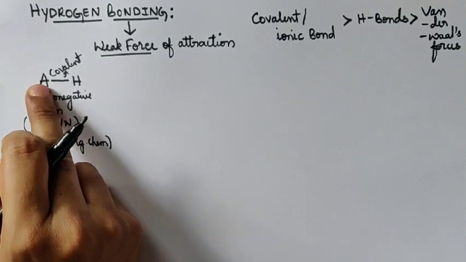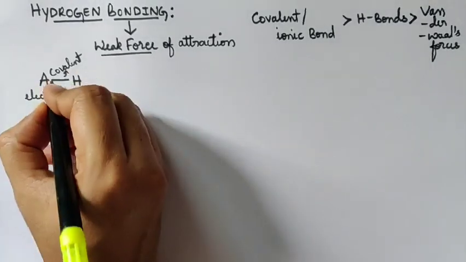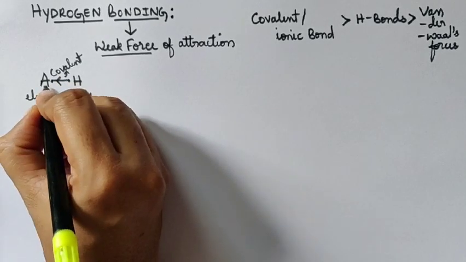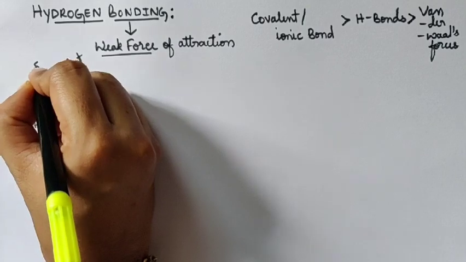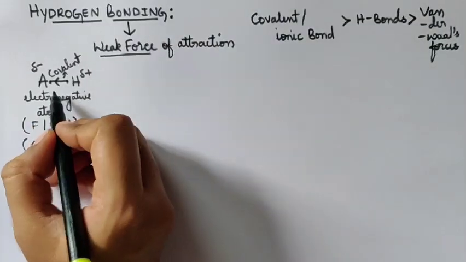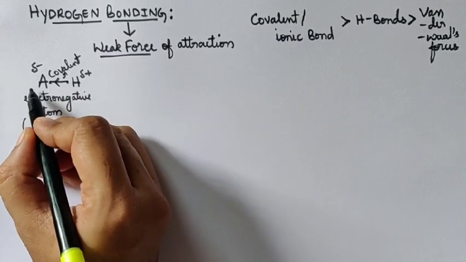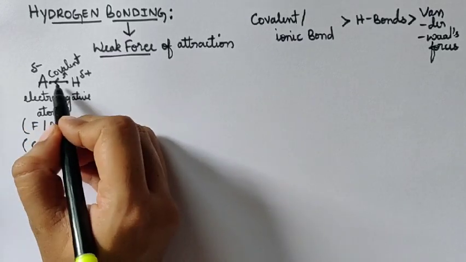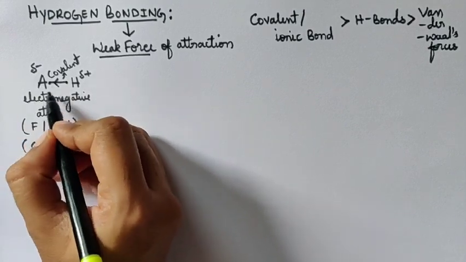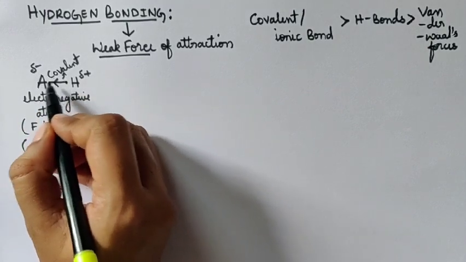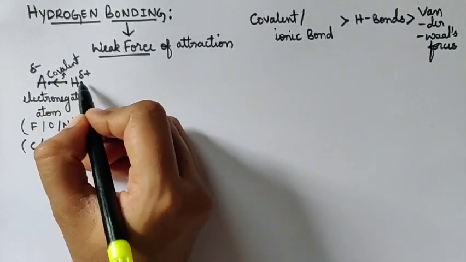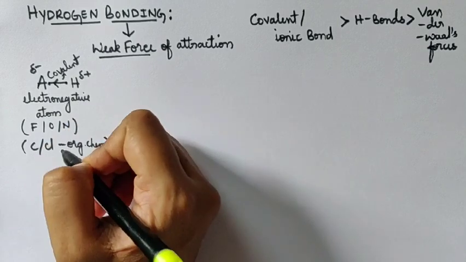When this atom is highly electronegative, what does it do? The shared pair of electrons is withdrawn towards this atom A. As a result, this gets a negative charge and this gets a positive charge. You know this is the inductive effect: a highly electronegative element in a covalently bonded molecule attracts the shared pair of electrons towards it. As a result, this gets a partially negative charge and this gets a partially positive charge.